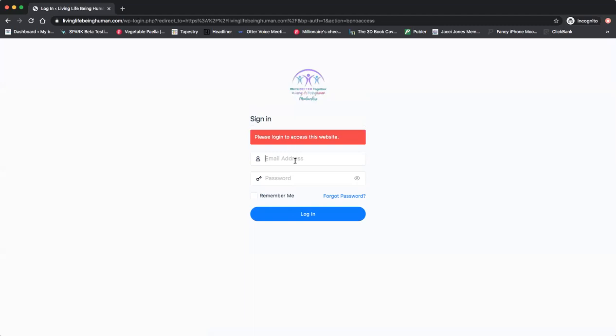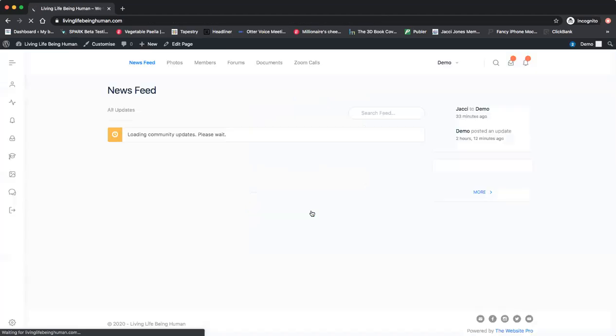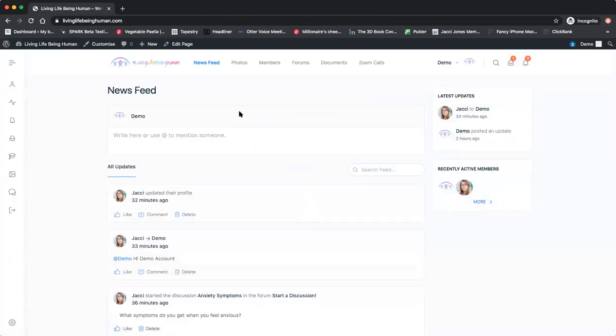So if you type in your email address here, and then click on forgot password here, you can then register a new password straight away. So if I type my demo account in here, so this is the main news feed page.